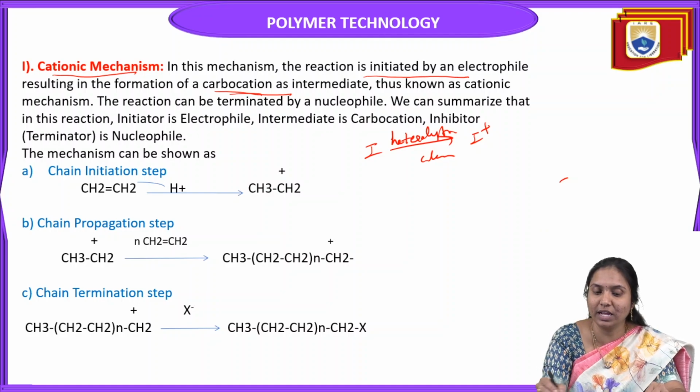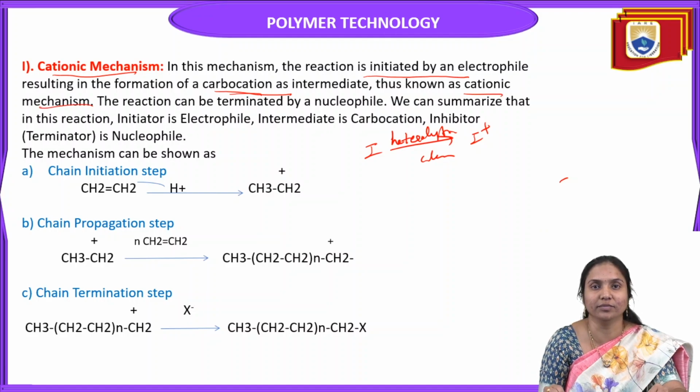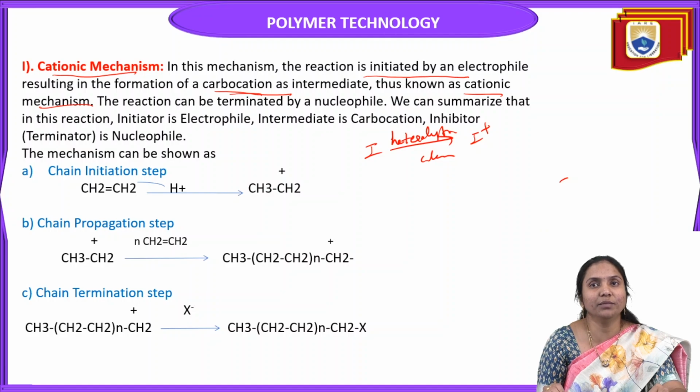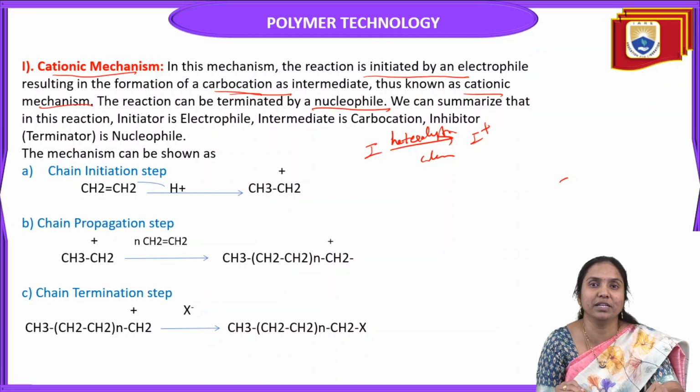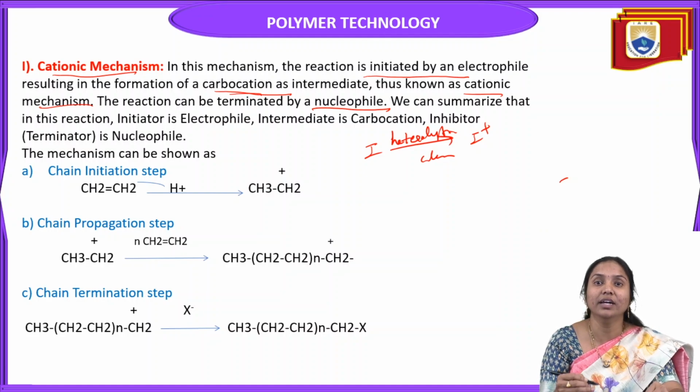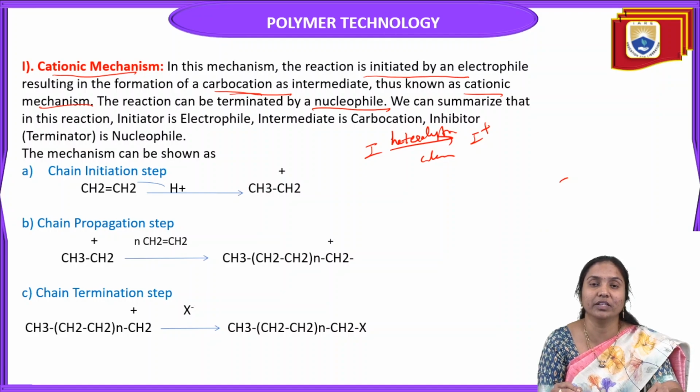This mechanism is called cationic polymerization. The reaction can be terminated by a nucleophile. Nucleophile means an electron-rich species; generally these molecules have a negative charge.